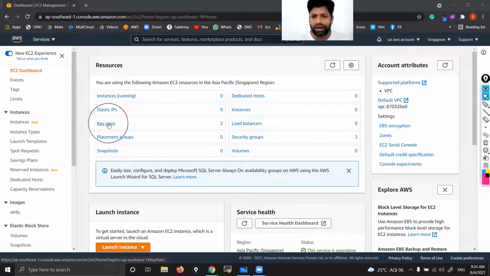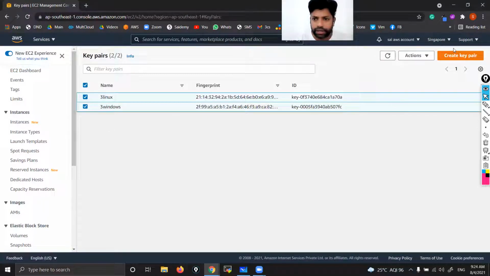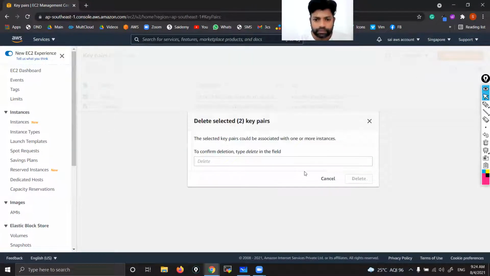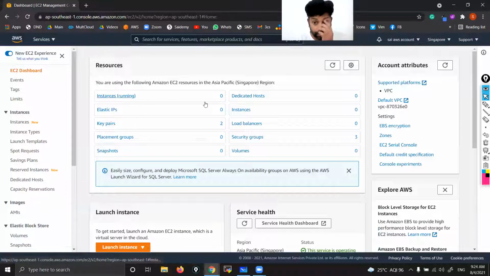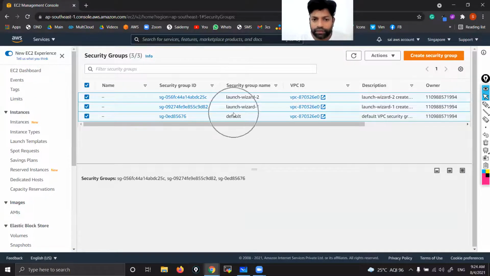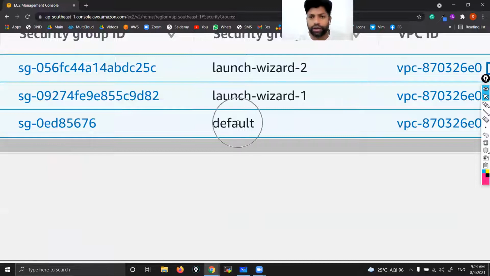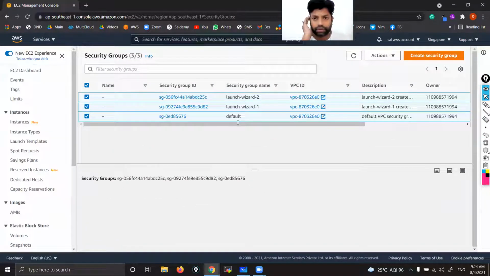Let me delete all unnecessary things. For that, you won't get any bill. Let me delete these things. Delete. Now go to security groups. Here you delete everything except the default one. Even if you try hard, you can't delete that one, because that is the default one that will be there by default.